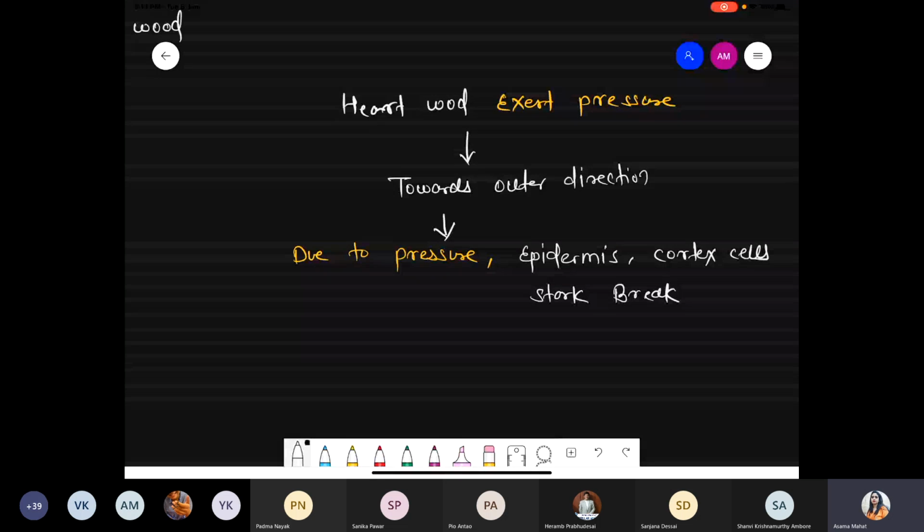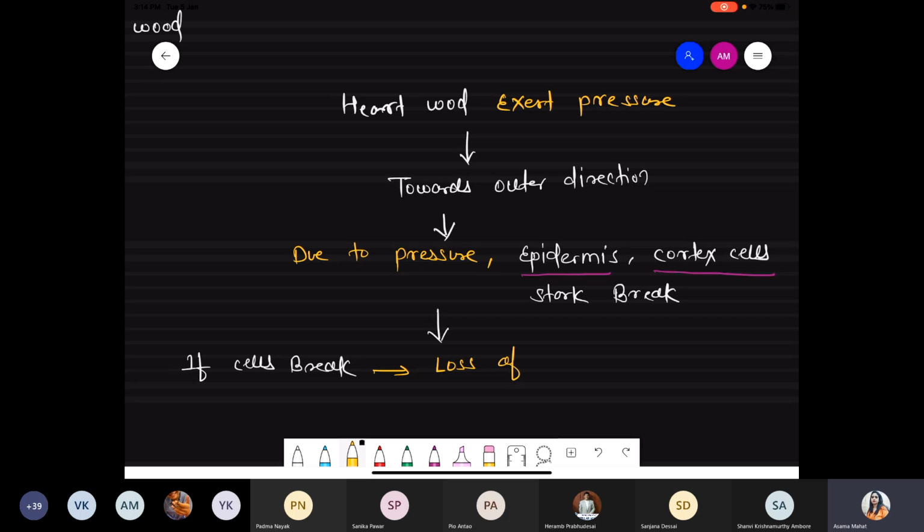And now what happened? Due to that pressure, whatever epidermis and cortex cells are there, the cortex cells start to break. Obviously, if that wall breaks, if cells break, ultimately what will happen here?